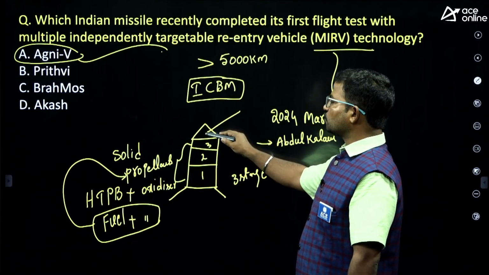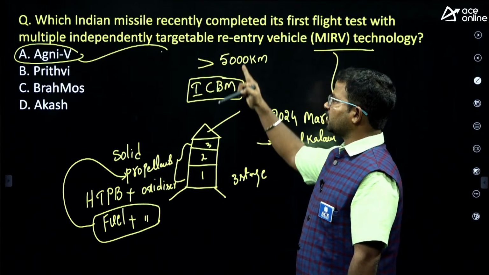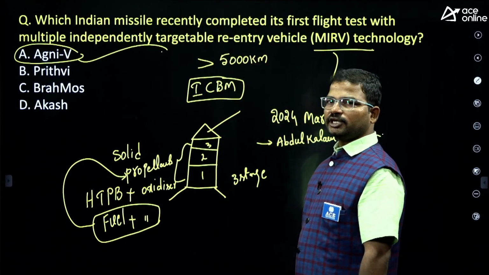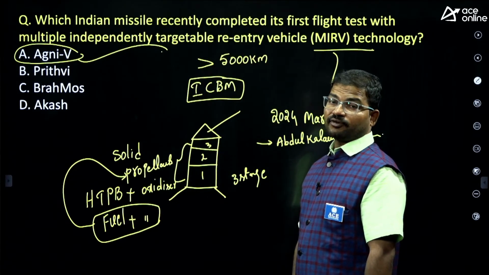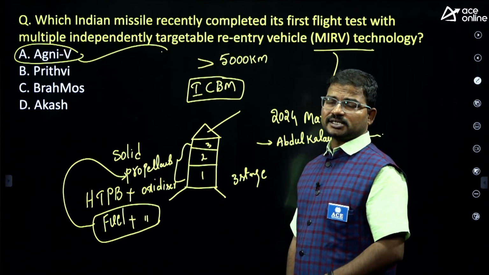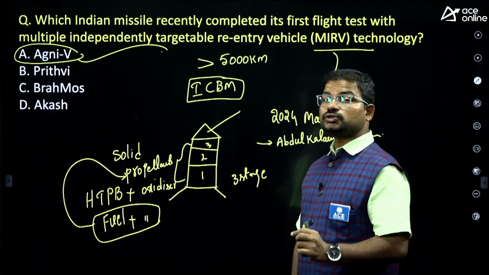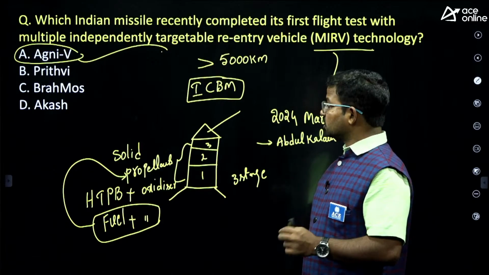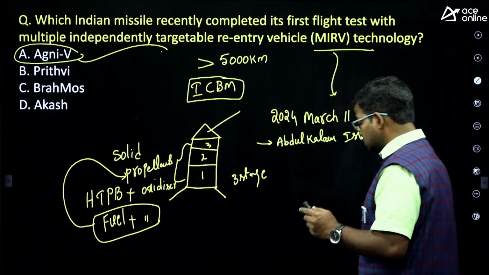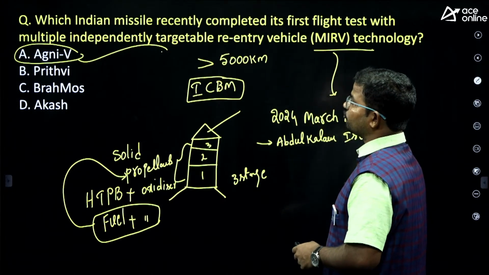So here we have to place those nuclear warheads. Initially it carries only one warhead, but according to this technology, it can carry 6 warheads at a time. That is the official information concerning Agni 5, but unofficially it can carry around 10 to 12 nuclear warheads. That is considered the capability of the Agni 5 missile.